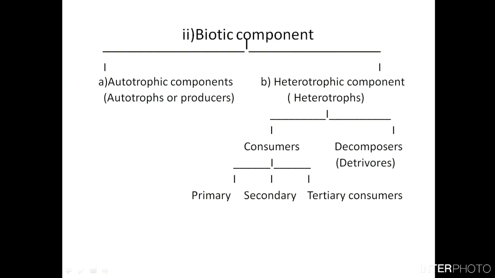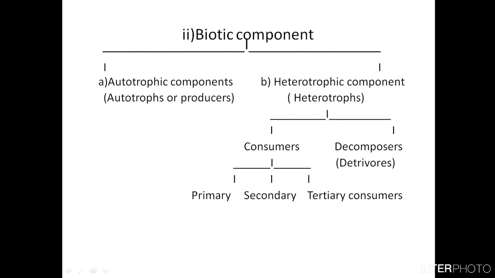So you can see that a kind of food chain is already being produced, because the producers produce the food which is taken up by the consumers, which can be primary consumers who are directly dependent on the producers. Then there are the secondary consumers which are dependent on the primary consumers, and then the tertiary consumers who depend on the secondary consumers.